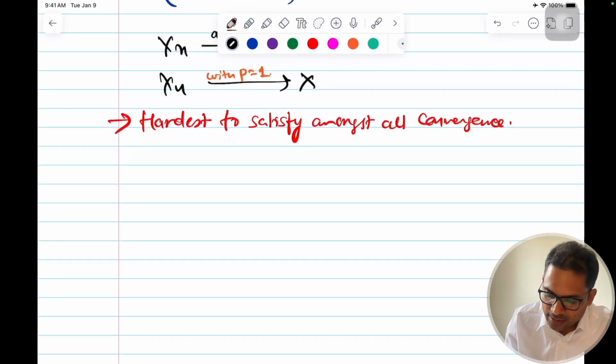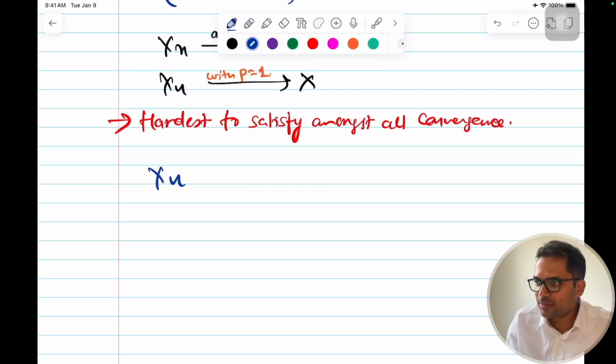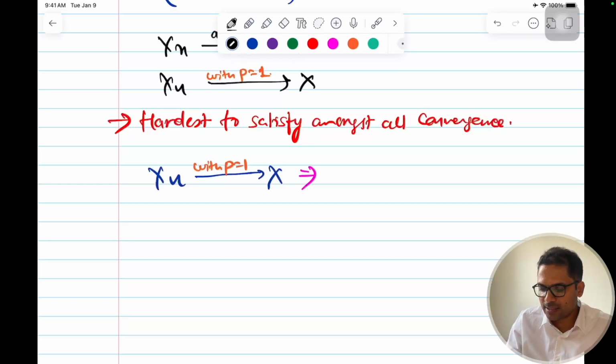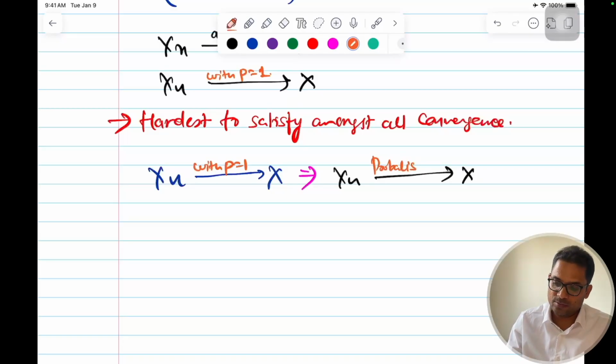So we say that if xn converges to x with p equal to 1, or almost sure, this implies that xn will converge to x in probability.